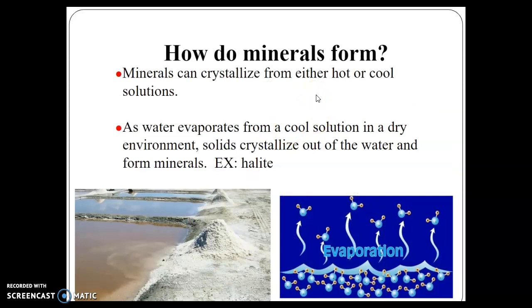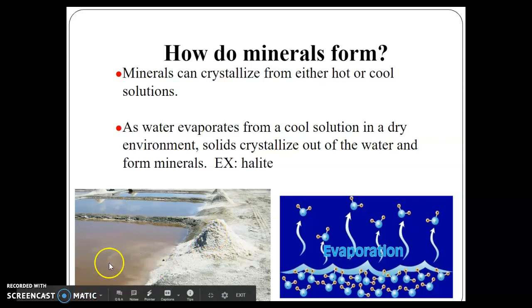They can form from hot or cold solutions, and it kind of just depends on where they are on our planet or what is there as well. So they can evaporate from a cool solution. This happens a lot in dry environments. And then what happens is the mineral is left behind. So this would be a solution that has halite in it, salt, a type of salt. And as the water evaporates away, these are evaporation pools, and then this halite is left behind. So this is kind of like a factory, if you would call it that.